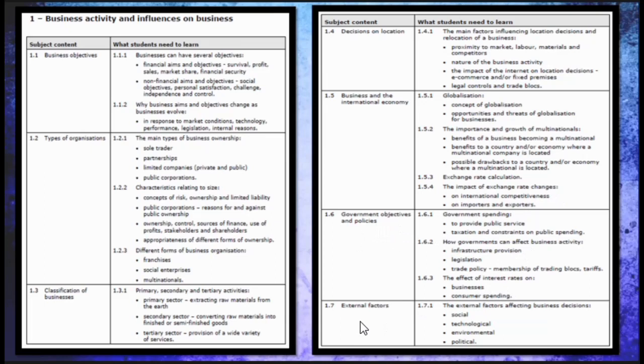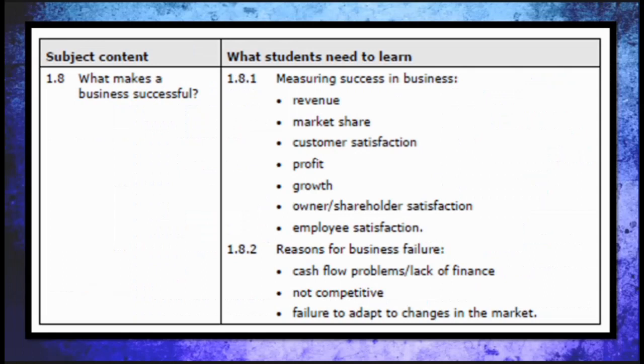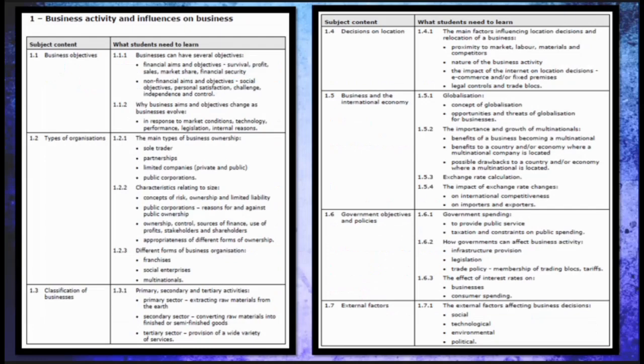External factors is the next topic, and that deals with social, technological, environmental, and political factors. And the eighth topic is what makes a business successful. So these are all the topics which we would cover in business activity and influences on business, which is unit 1.